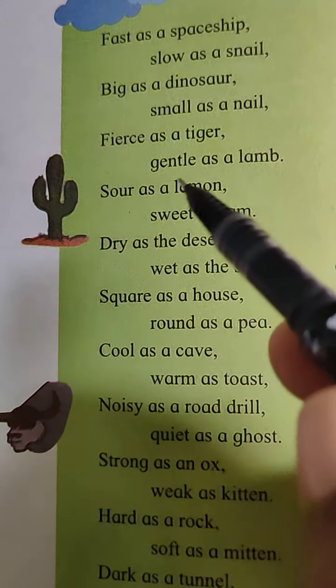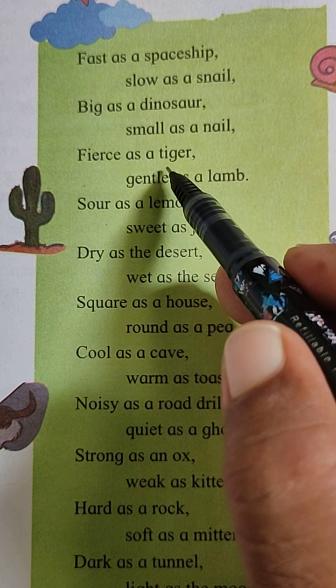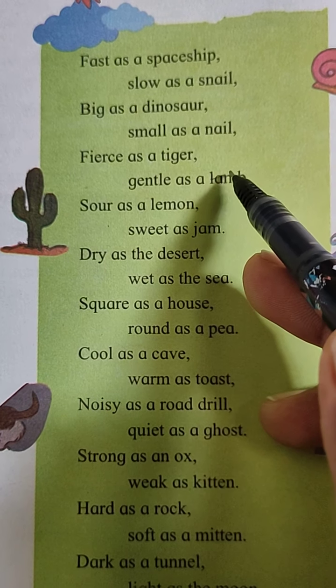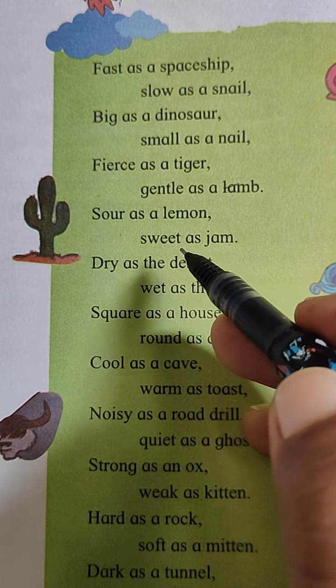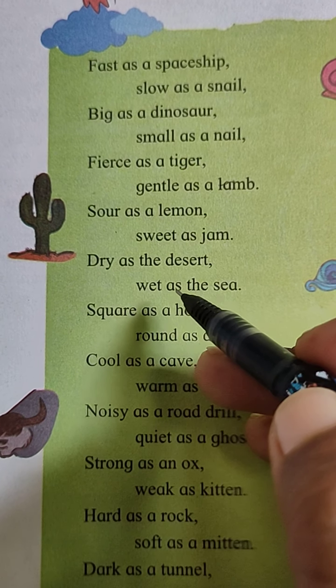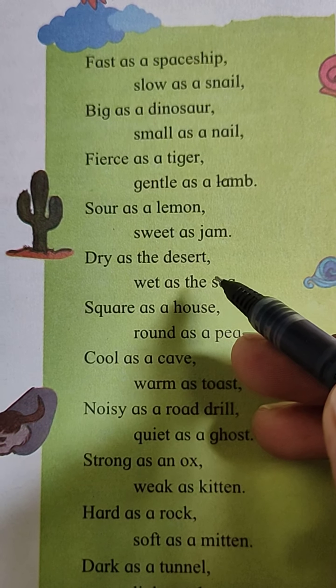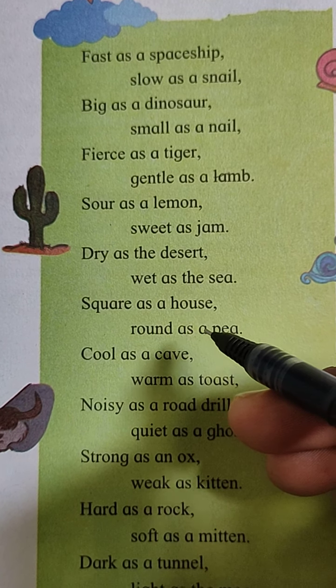Size is mentioned. Fierce as a tiger, gentle as a lamb. Here, character and temperament. Sour as a lemon, sweet as jam. Taste. Dry as a desert, wet as the sea. Presence of water.